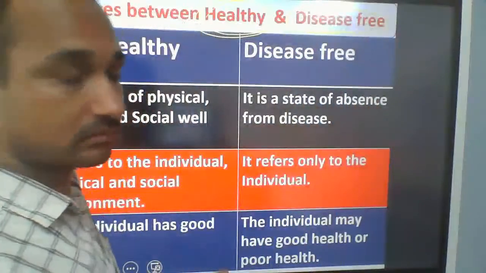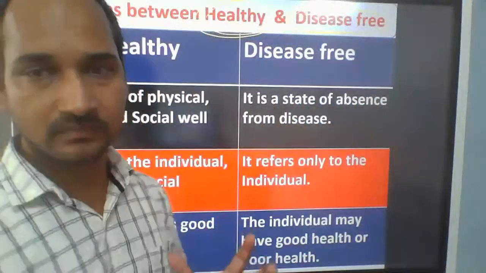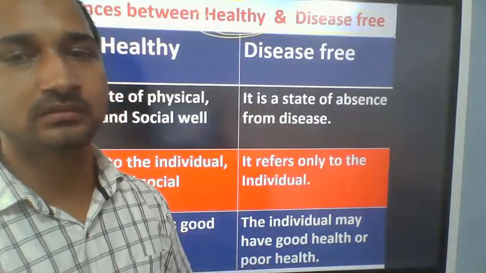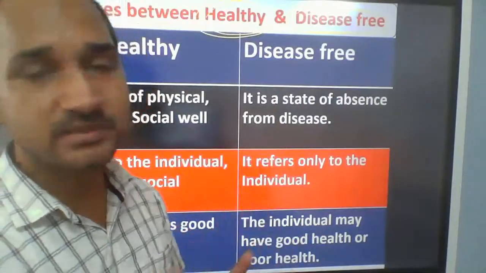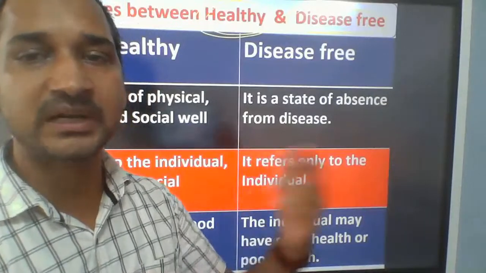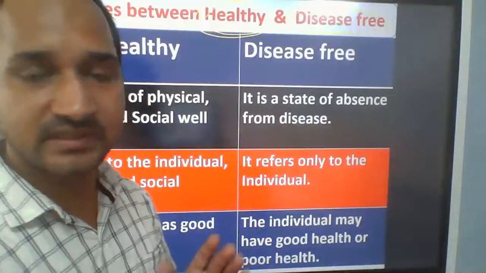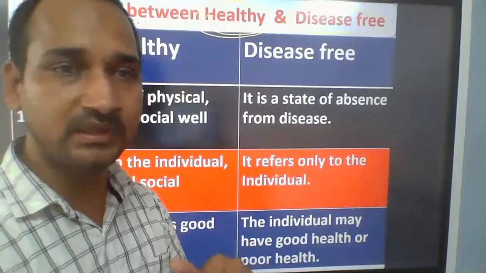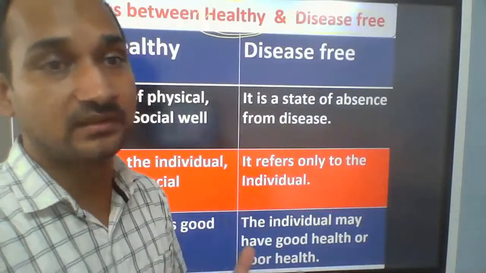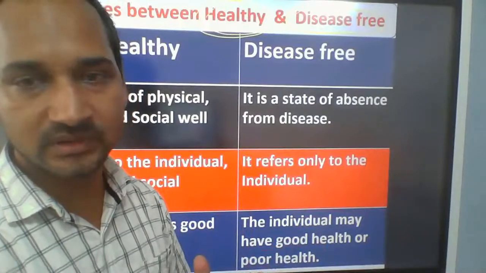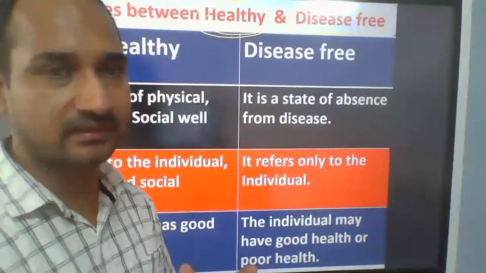So health is a broad term. Being healthy is a very big term, and being disease free, in the sense, is a part of health. If we are not having any kind of disease, it doesn't mean we are healthy. We may be unhealthy because of some social interaction, because of social pressure.